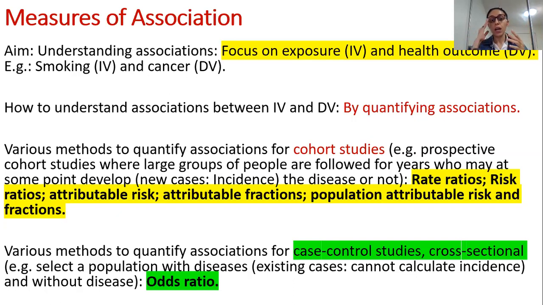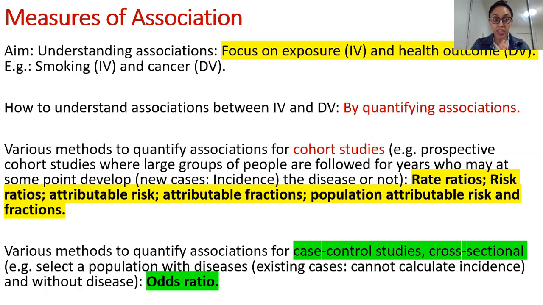If you have done a bit of quantitative statistics, you have bivariate associations and multivariate associations. I'll talk more about these in your tutorial, but basically the measures of association that we are talking about in this lecture are to understand bivariate association, meaning simple association between an IV and a DV.